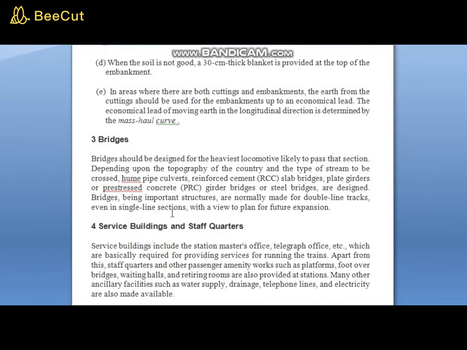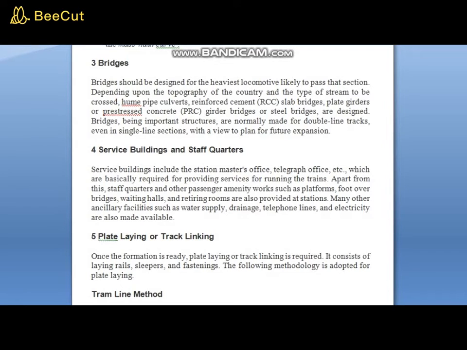Then next, when we talk about bridges, bridges should be designed for the heaviest locomotive likely to pass that section, depending upon the topography of the country and the type of stream to be crossed. Hume pipe culverts, reinforced cement slab bridges, plate girders, and prestressed concrete girder bridges or steel bridges are used. Next, service buildings and staff quarters. These buildings have to be constructed.